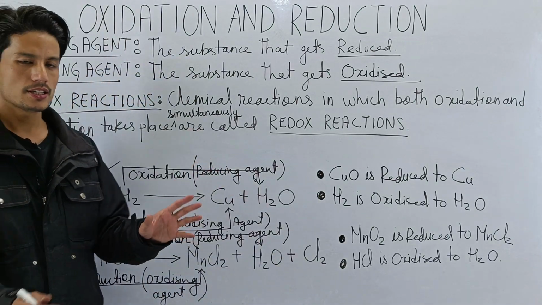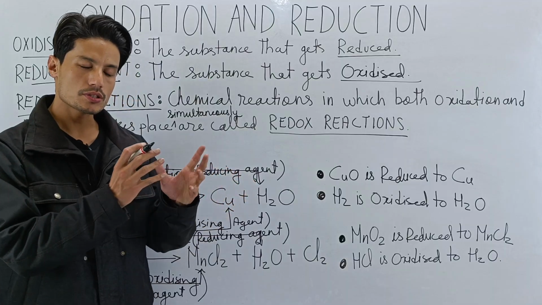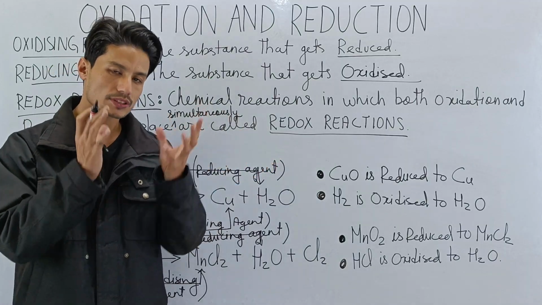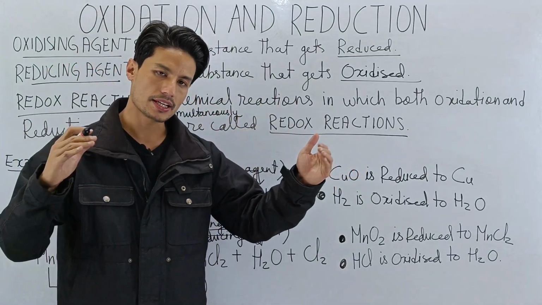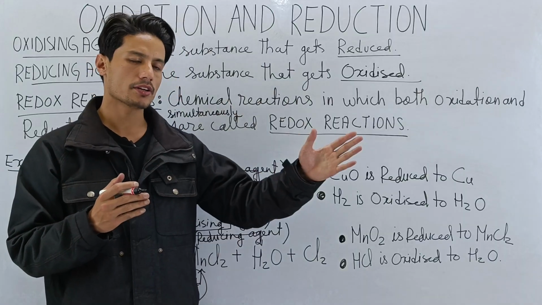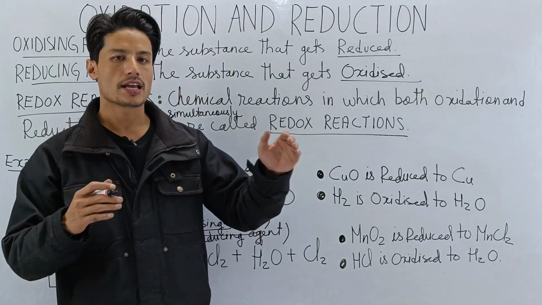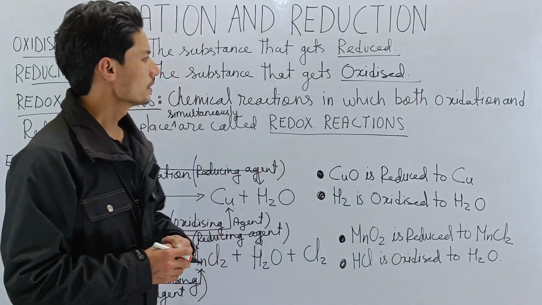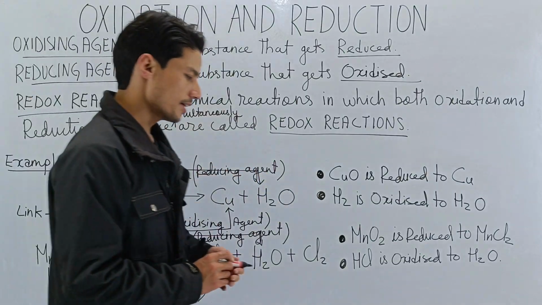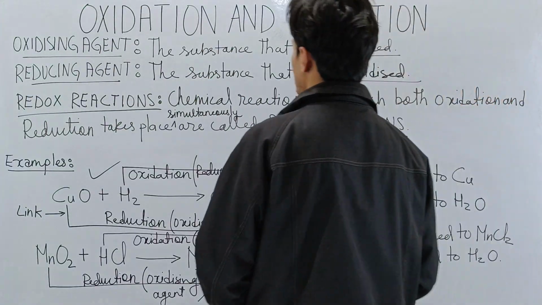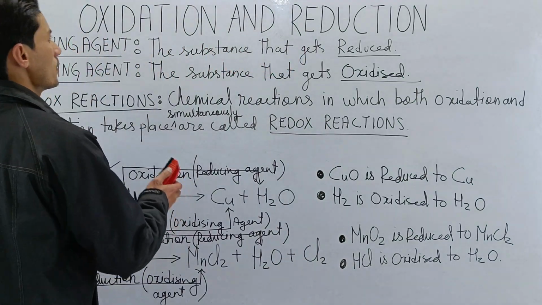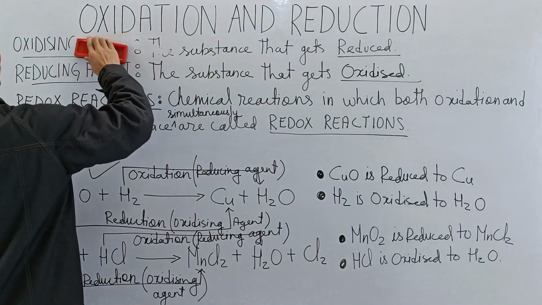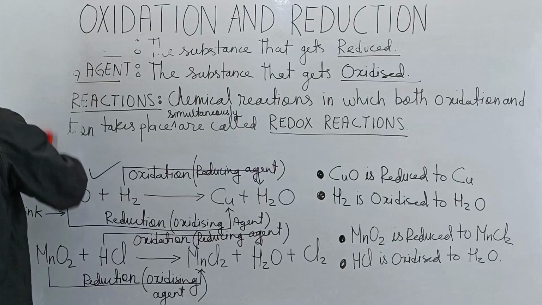So remember, class, that redox reactions are those chemical reactions where both oxidation and reduction are happening simultaneously. One chemical reaction where both oxidation and reduction happen is called a redox reaction. Are we clear? All right. So now let's erase the entire thing and go to the next topic, which is types of redox reaction.